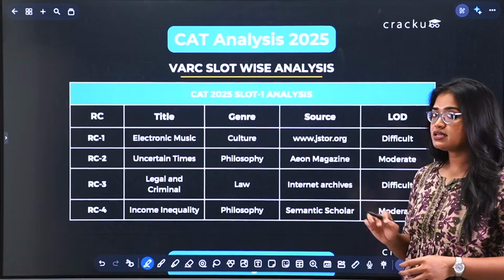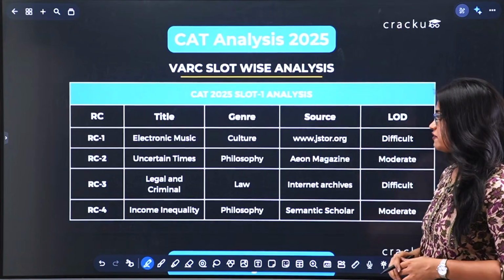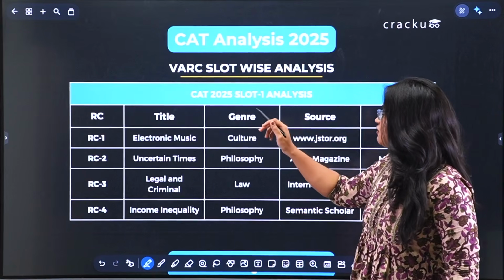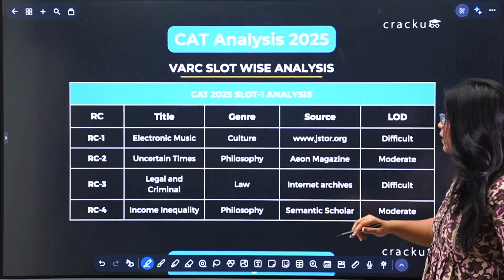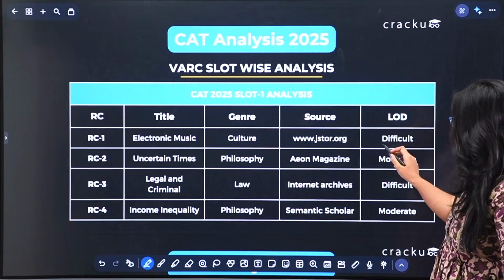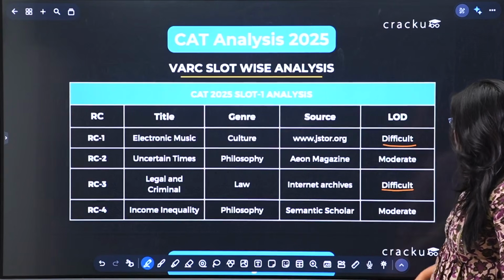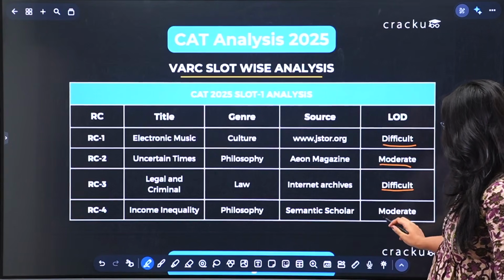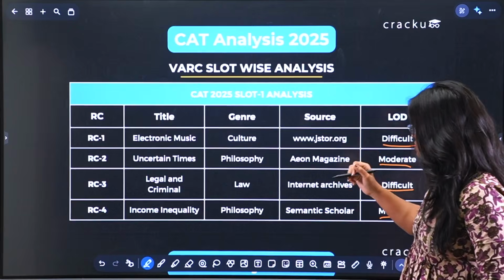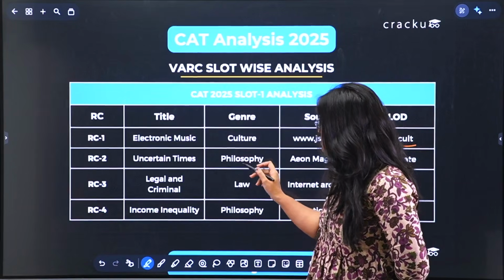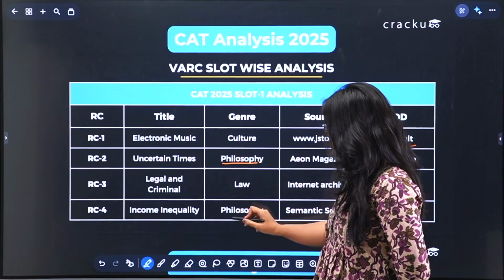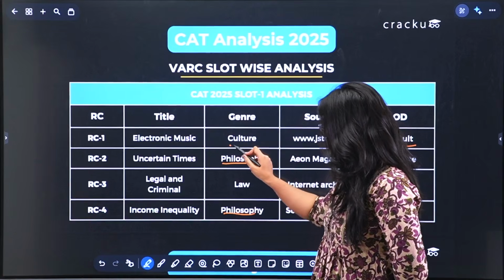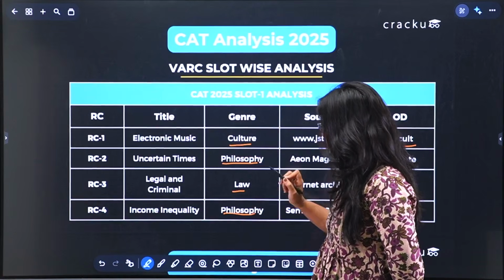is to see and understand what actually happened in CAT 2025. Now if you see, the VRC in slot 1 was actually quite tough because here there were two passages which were of difficult level. Two were of moderate level. Now if you see the passages, there were two RC passages which were based on philosophy. One was based on culture and the other one was based on law.